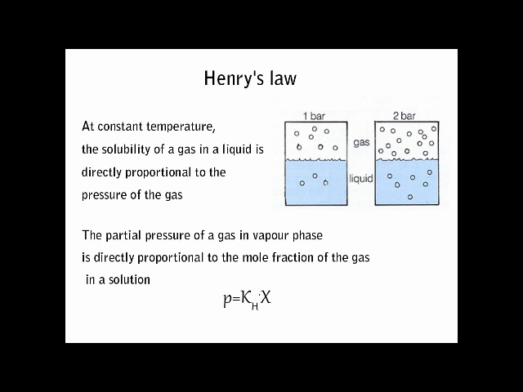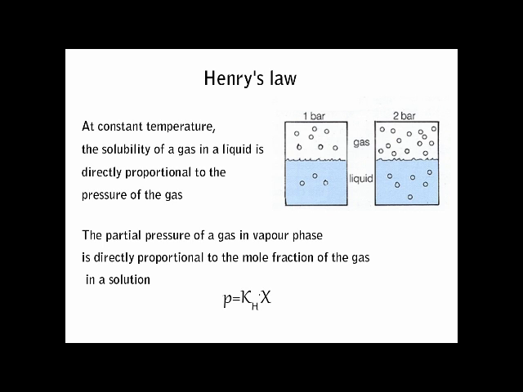It can also be stated as the partial pressure of the gas in vapor phase is proportional to the mole fraction of the gas in the solution. The partial pressure of the gas, small p, is proportional to the mole fraction, denoted as chi, in the solution.